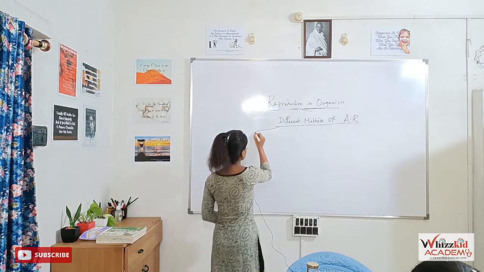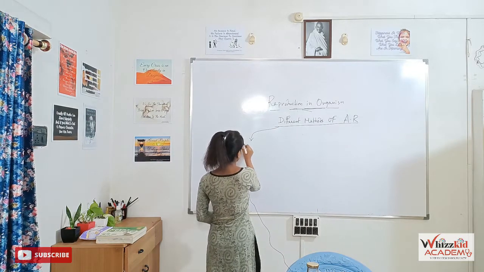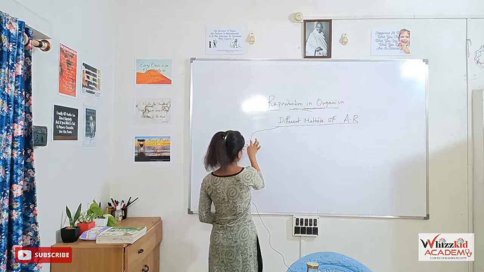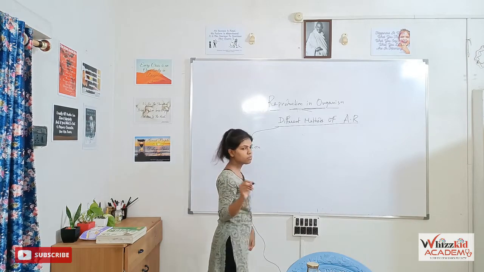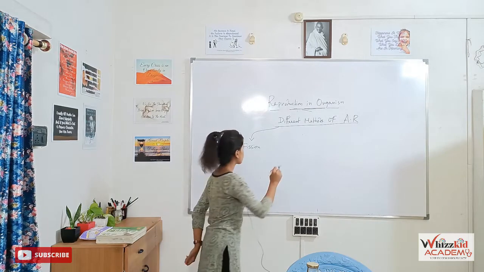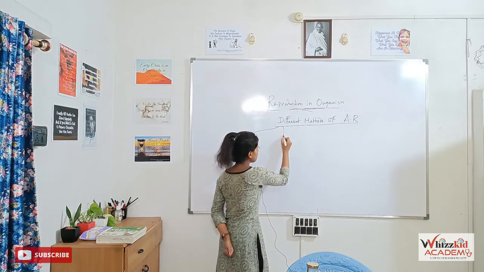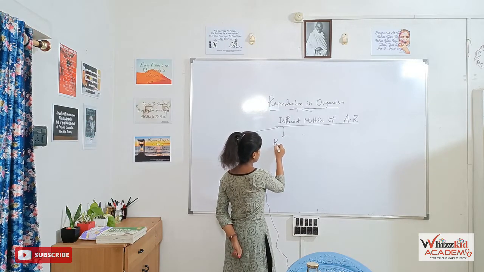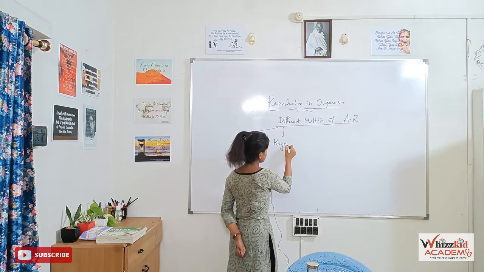The first method is fission. We have to memorize only the examples. The second method is regeneration.